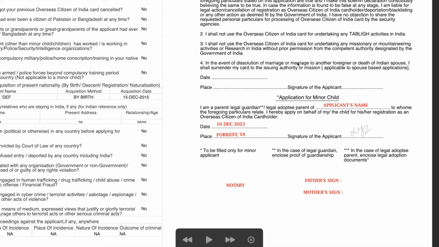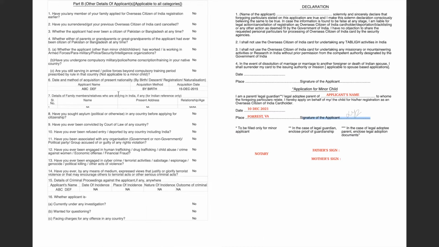Do not sign the application before you go to the notary, because some notaries prefer the application form to be signed in front of them, but you can fill all other details except signing the application form. So I hope this is clear. This is how I have filled for my kids and I didn't have any issues. Many of them have said that the signature of the applicant should be the father's or mother's sign, but I don't think so. This is how I have filled for my kids and I didn't have any issue. So once you have completed this application, your part 2 is completed.